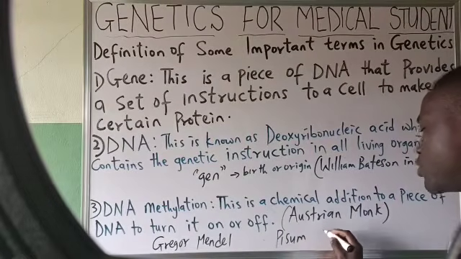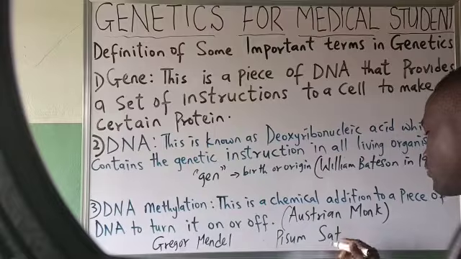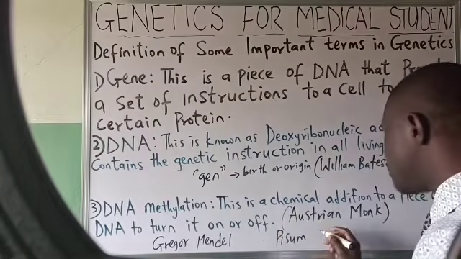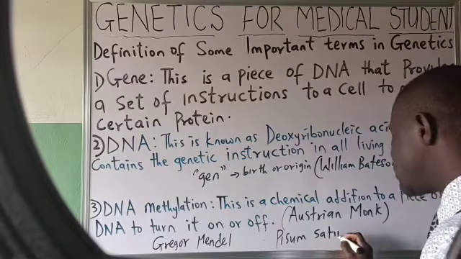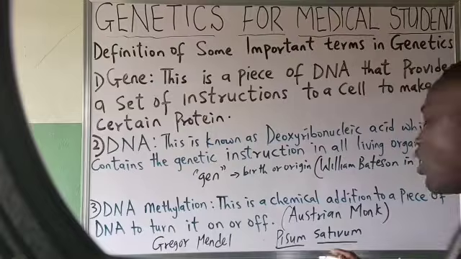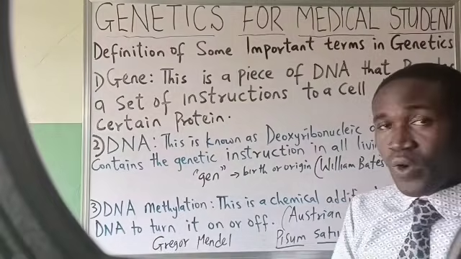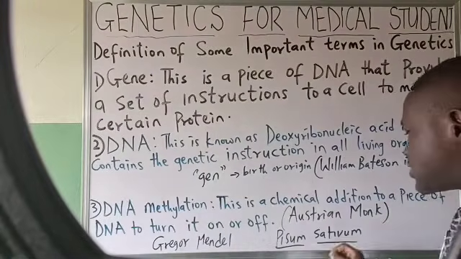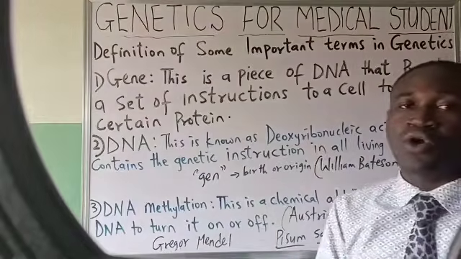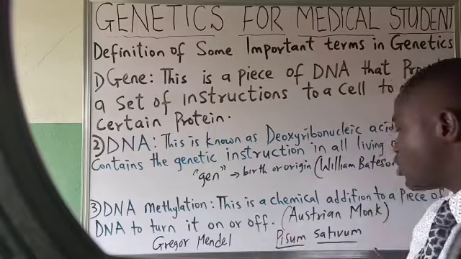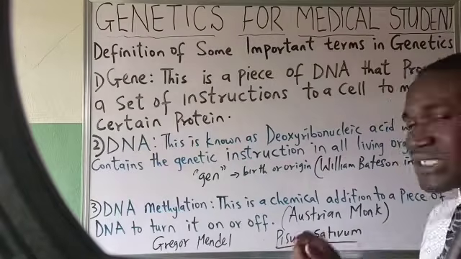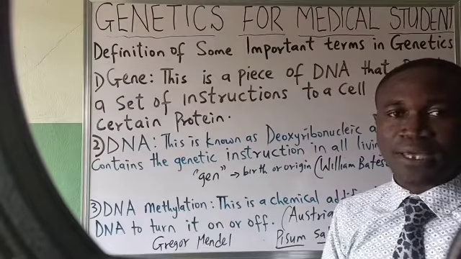He used a species of garden pea called Pisum sativum to carry out his research on genetics so as to get all the findings, all the results we have today. As the class continues, we will see in the long run why this scientist decided to choose Pisum sativum to carry out his experiment.